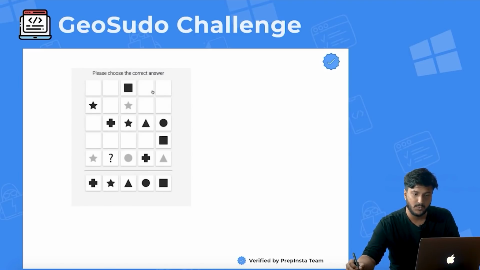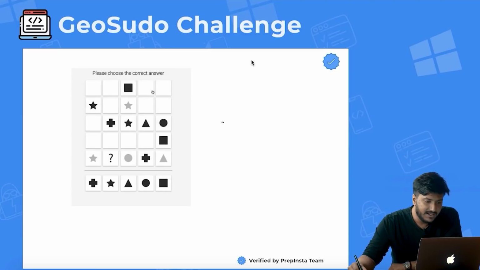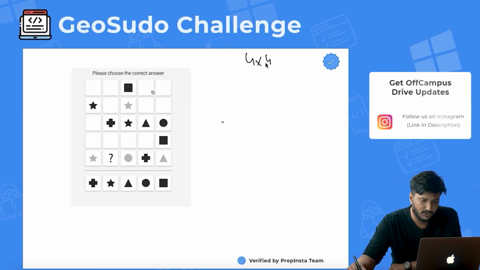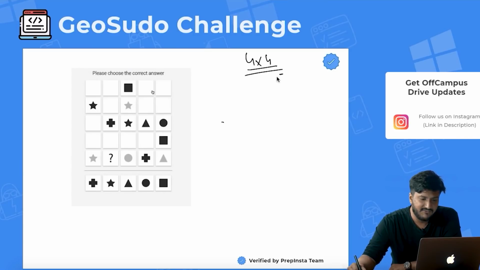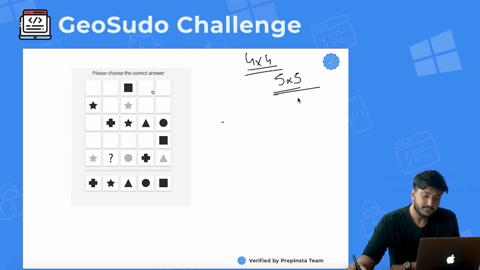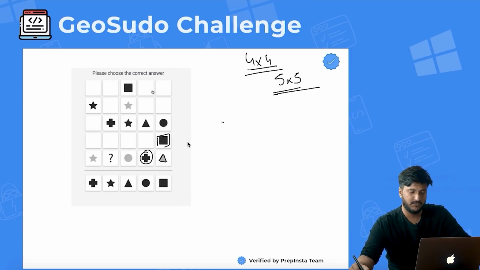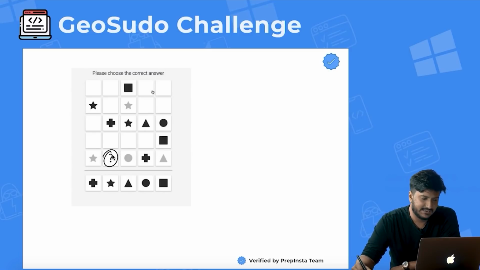If you look at this particular one, earlier we had a grid of 4 cross 4, but this time we have a grid of 5 cross 5. The ones in dark black are the ones that are fixed, and the ones in light gray are the ones you have chosen intermediately. For example, for me to figure out this, I will first need to figure out what this is, and first what this is.